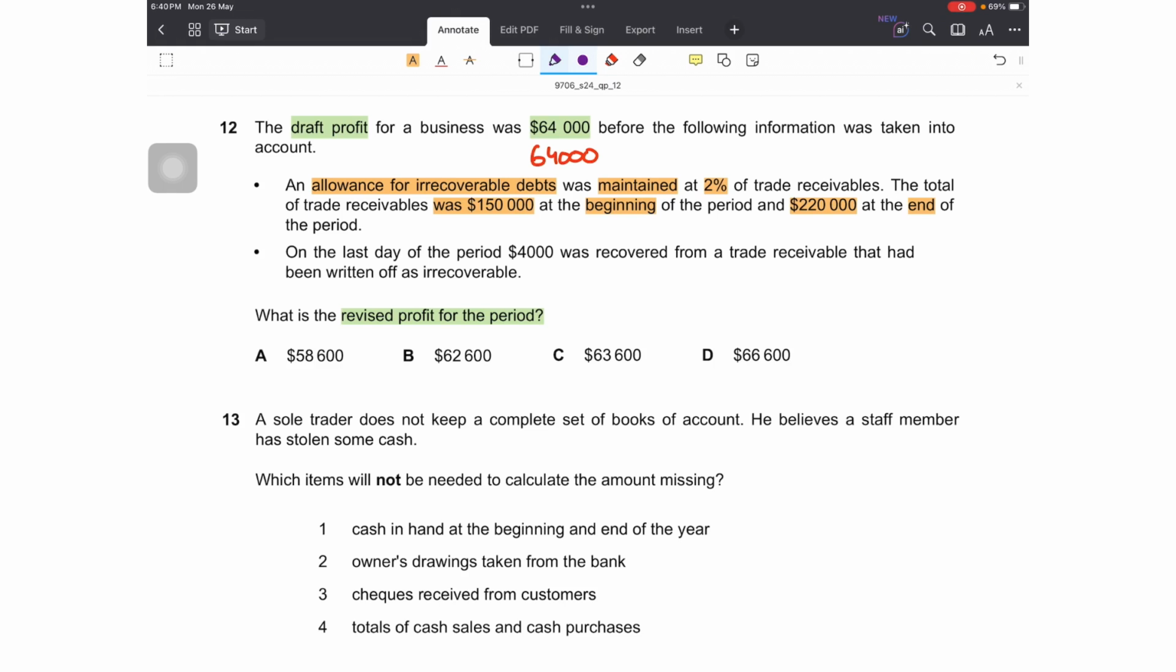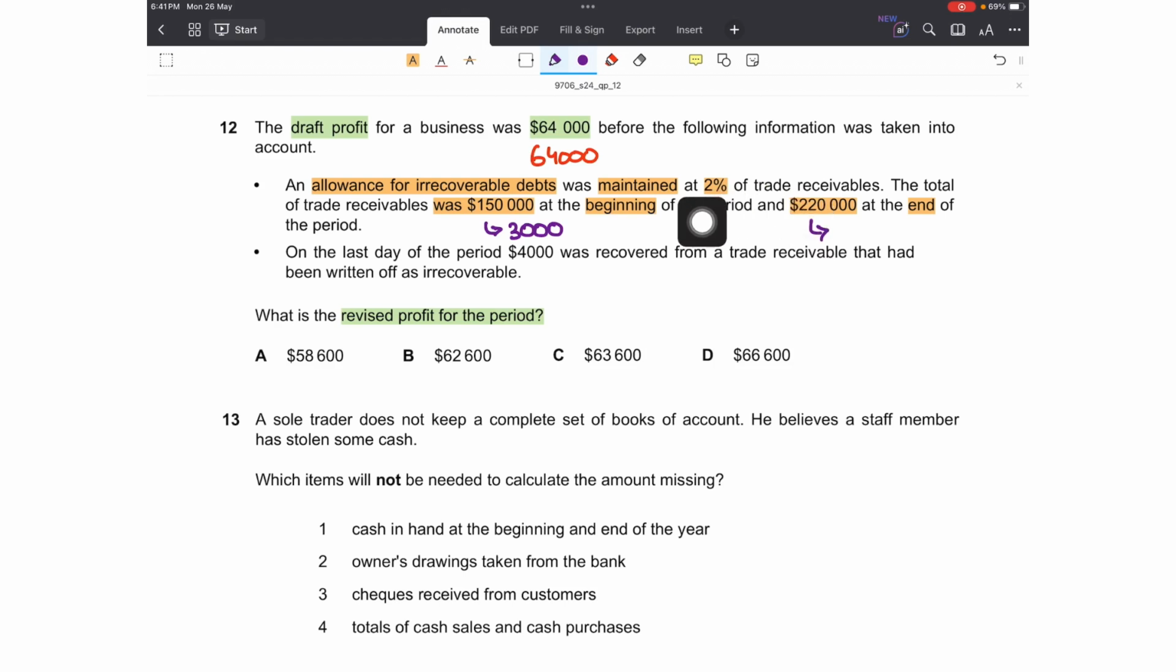We have to adjust the allowance for irrecoverable debts in the current year. We haven't incorporated the allowance in the 64,000 value. So how do we do this? We know that only the difference between the opening and closing allowance for irrecoverable debts is recorded in the statement of profit or loss, and that we have to do. We are not given the opening allowance, we are given the opening trade receivables and the percentage. So can't I find out the opening allowance for irrecoverable debts? I can, of course, by applying 2% on 150,000. So 150,000 into 2% would be 3,000. This was the opening allowance for irrecoverable debts.